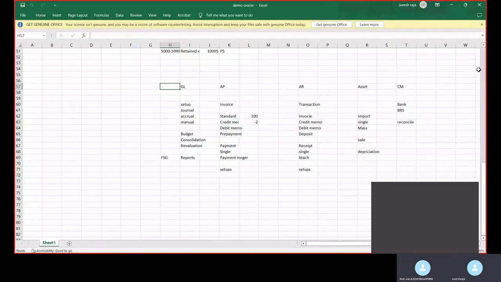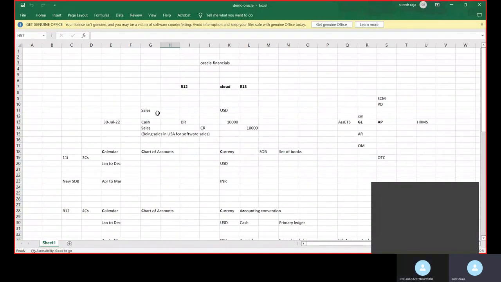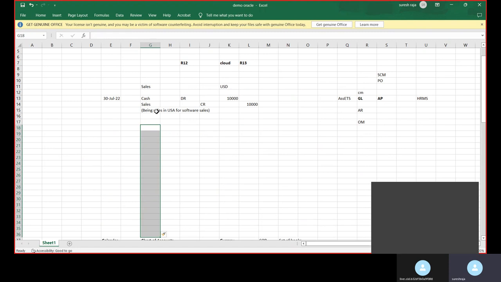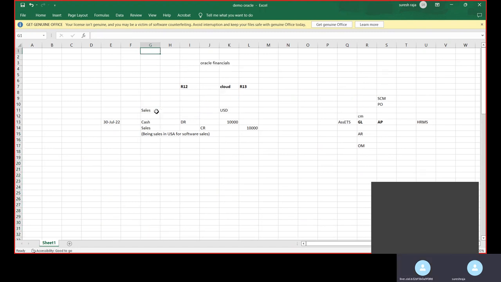You can see the Excel. So you know the basics of accounting, right? If you see a sales journal, we'll do it in basic accounting, right? We'll create debit and credit. For a cash sale, what I'll do is debit cash and credit sales, correct? This is what you do.